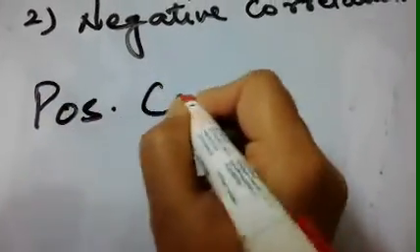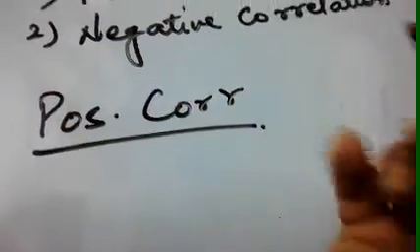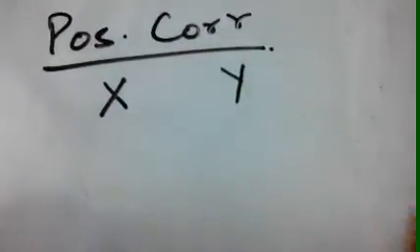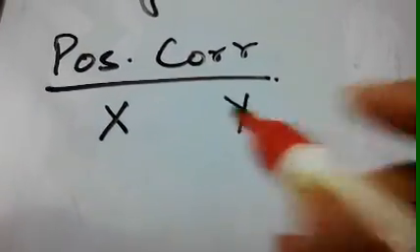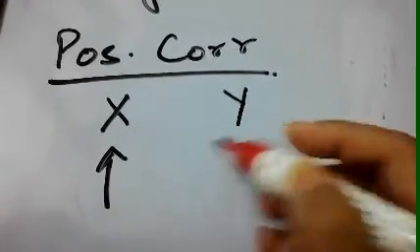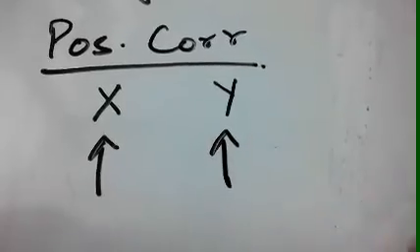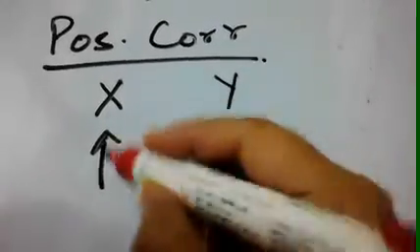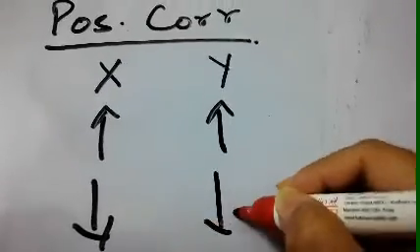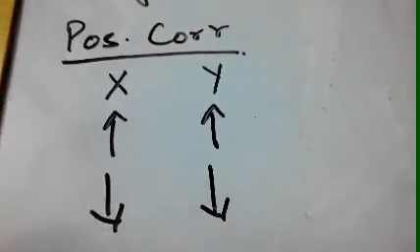So in positive correlation, two variables, suppose x and y, are given to us. When the value of the x variable is increasing, then the value of the y variable will also increase, and if the value of the x variable is decreasing, then the value of the y variable will also decrease.